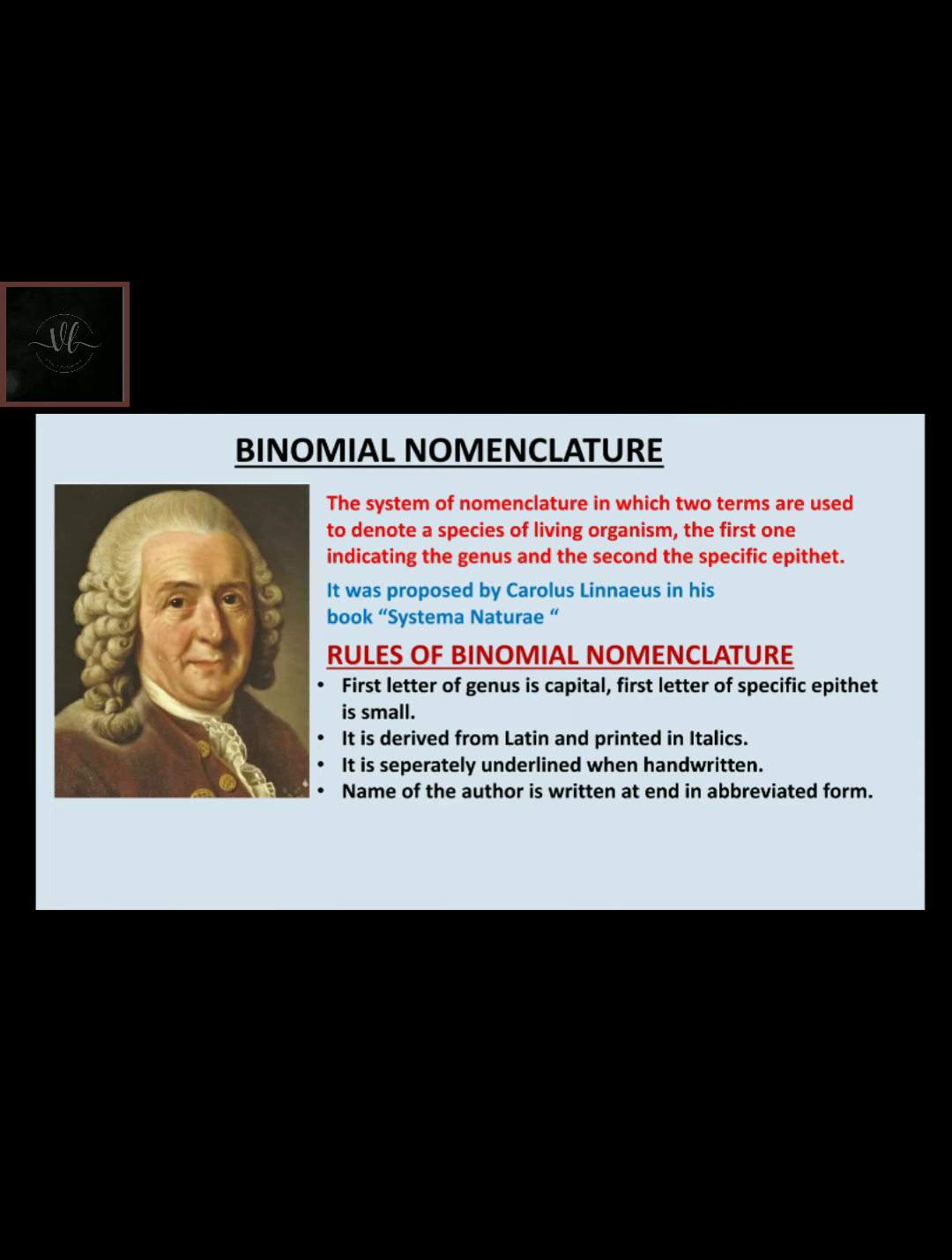Binomial nomenclature. The system of nomenclature in which two terms are used to denote a species of living organism, the first one indicating the genus and the second the specific epithet. It was proposed by Carolus Linnaeus in his book Systema Naturae. Rules of binomial nomenclature: first letter of genus is capital, first letter of specific epithet is small. It is derived from Latin and printed in italics. It is separately underlined when handwritten. Name of the author is written at the end in abbreviated form.